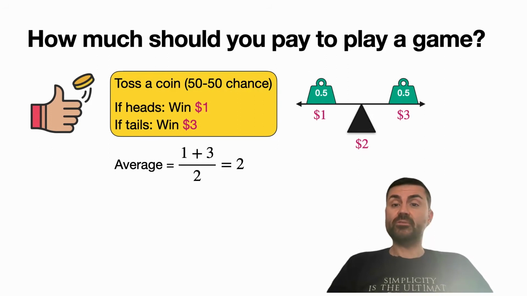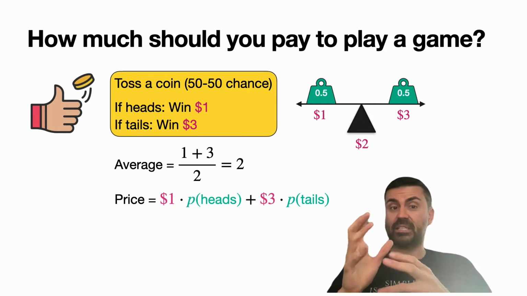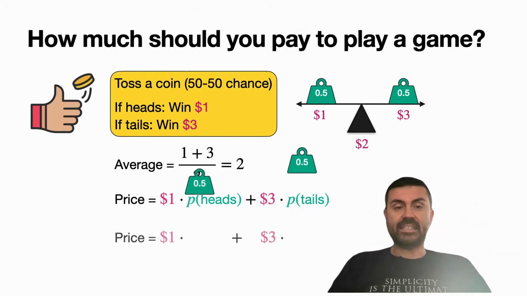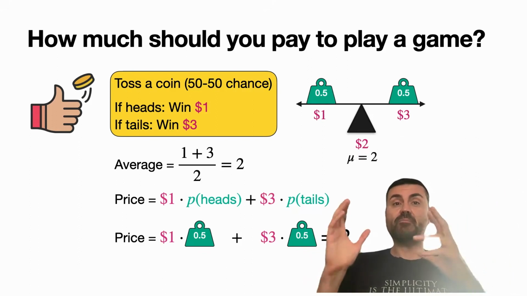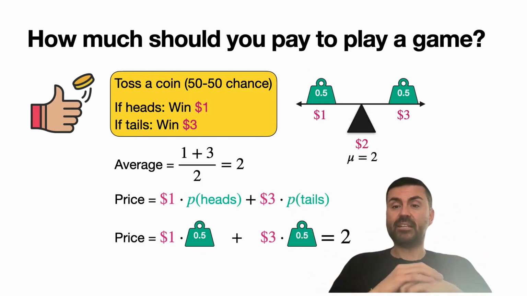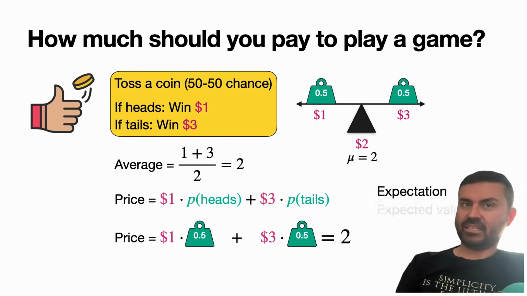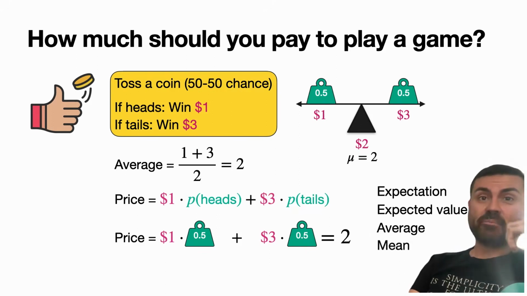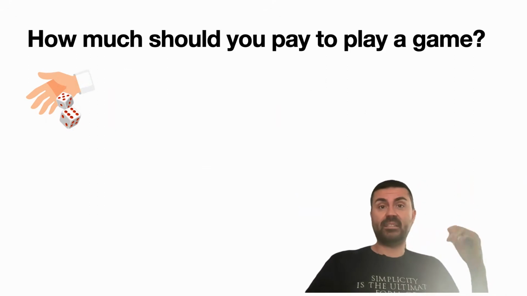You can also see it as $1 times the probability of heads, which is 50%, plus $3 times the probability of tails, which is another 50%. Or graphically like this, $1 times 0.5 plus $3 times 0.5, which is 2. We're going to call it mu. Normally, mu, the Greek letter, is the letter for the average, and it has many names. It can be called the expectation, the expected value, the average, the mean, or many other things. We're going to call it average today, but just keep in mind that it can be many things.